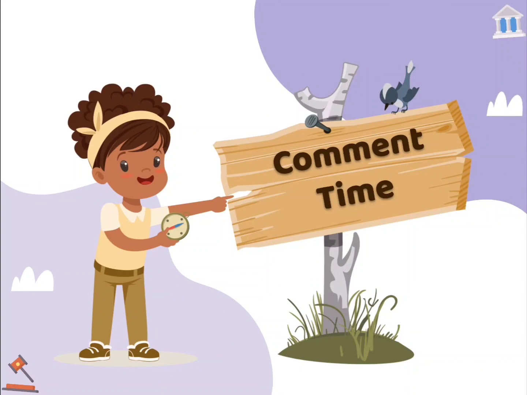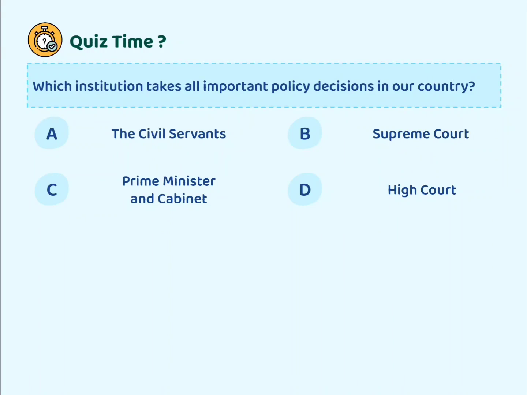Chalo, let's take a few MCQs and then we'll wind up this session. Okay, please pause the video and read the question and try to attempt it in the comment box: which institution takes all important policy decisions in our country? Please pause the video and answer in the comment section. Yep, the correct answer for the given question is option C, Prime Minister and the Cabinet.